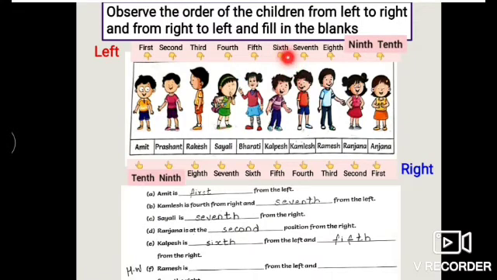So Kalpesh is 6th from the left, and from the right, 1st, 2nd, 3rd, 4th, 5th. 5th from the right. Now F, Ramesh is dash from the left and dash from the right. This you are going to solve.